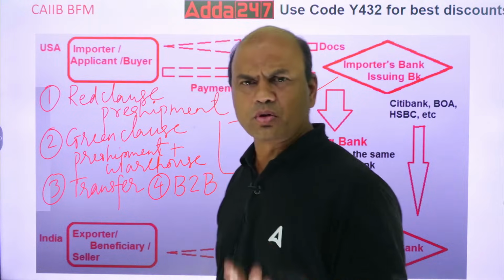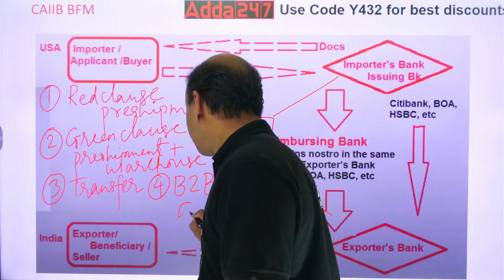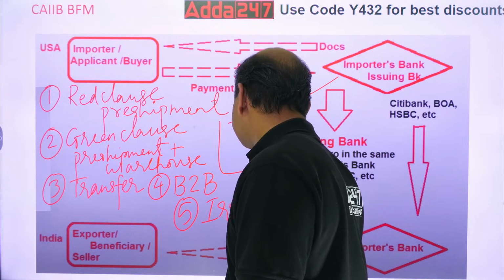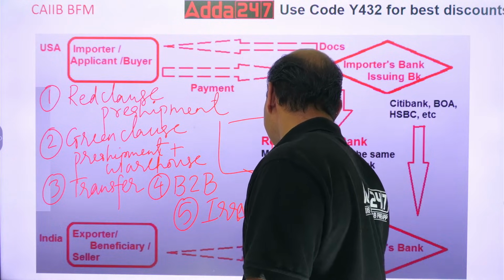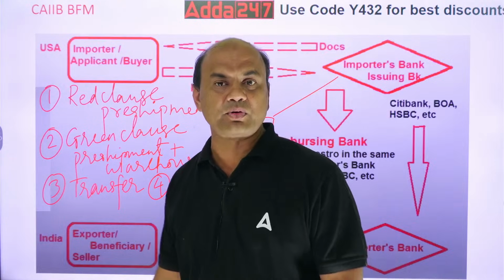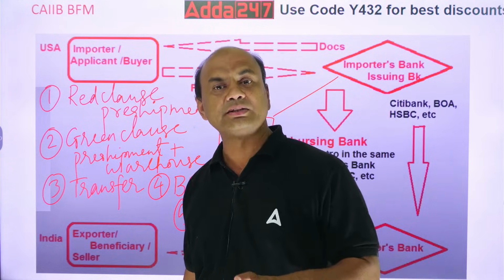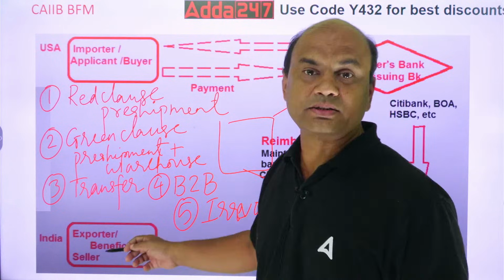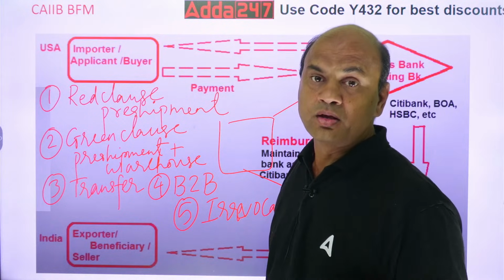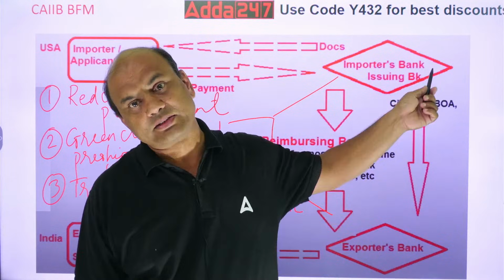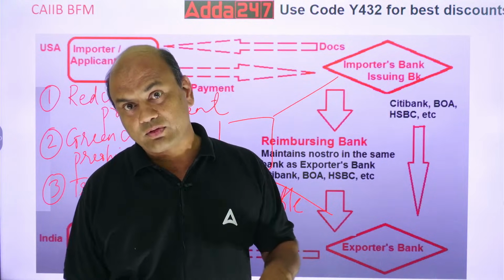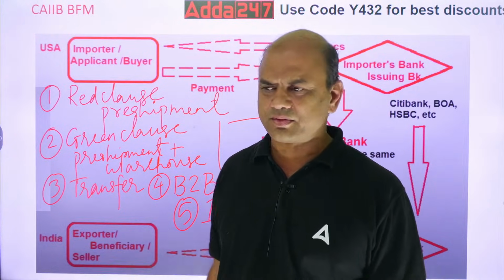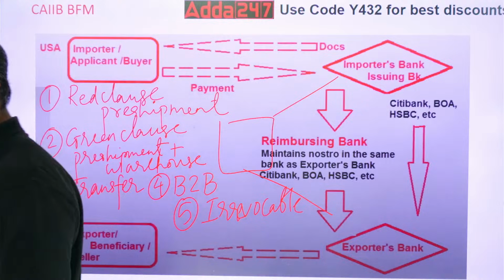And one more question will come, that is irrevocable LC. What is irrevocable? This is the simplest one. Irrevocable LC means it cannot be cancelled by the issuing bank without the consent of the other parties, mainly the beneficiary. This LC cannot be cancelled by the issuing bank without the consent of the beneficiary, or seller, you can say. So this is known as irrevocable LC.